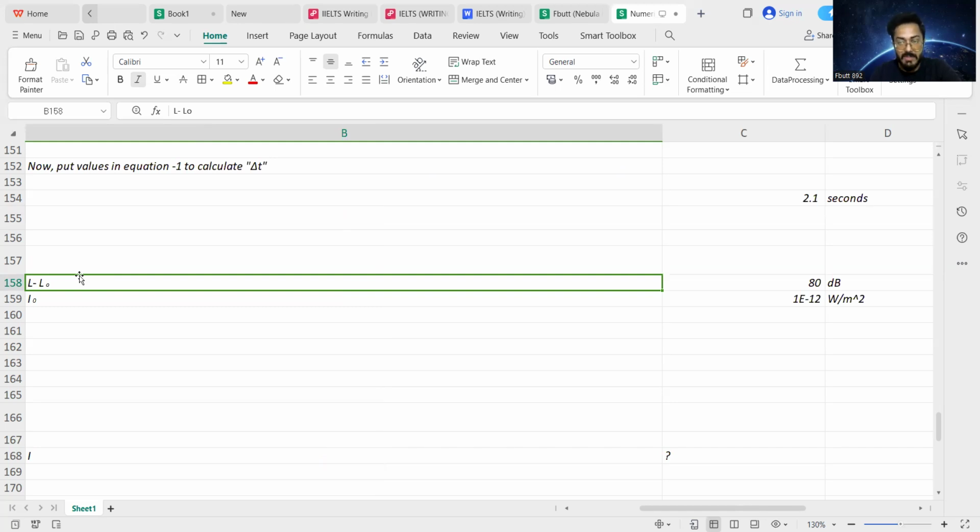Keep this hint in your mind while doing the calculations of the Weber-Fechner law or these problems.